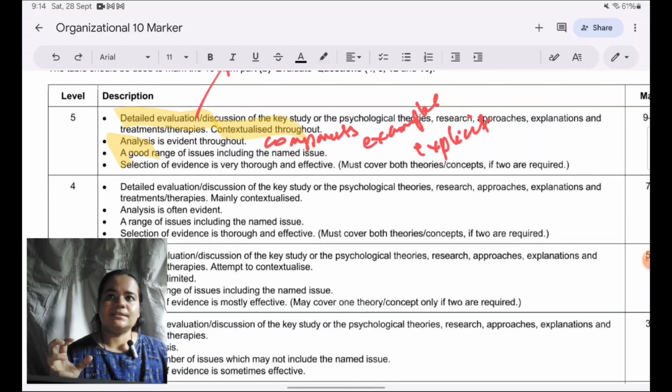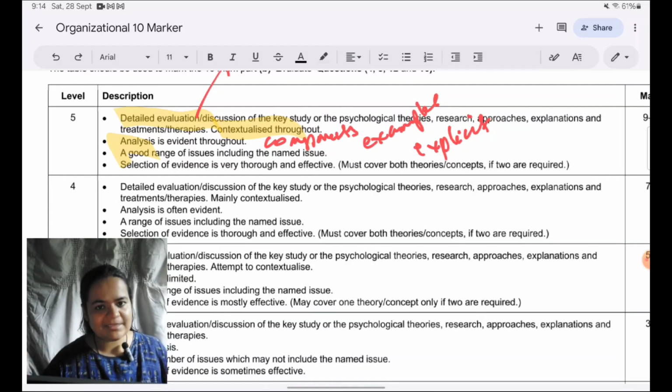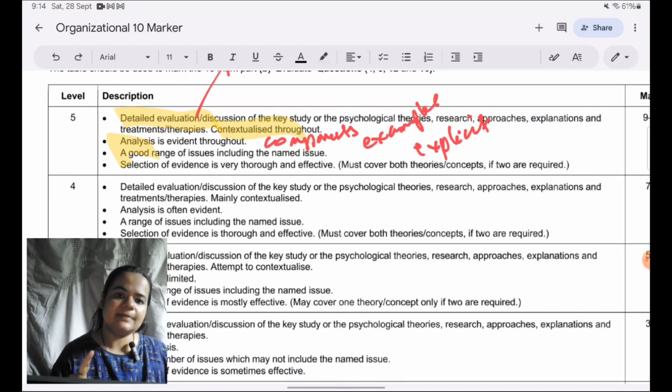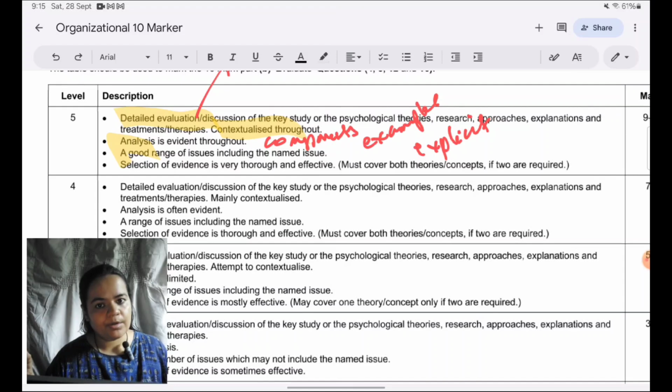Many times students just learn summaries of theories, they just learn summaries of studies. That approach is good. You don't need to know every study in detail, otherwise there wouldn't be a differentiation between key studies and those example studies which are there in the syllabus. So the approach is right. But what I'm trying to say is they would learn the summaries in such a way that it's just an overview. Even the summary, they don't learn in the proper format.